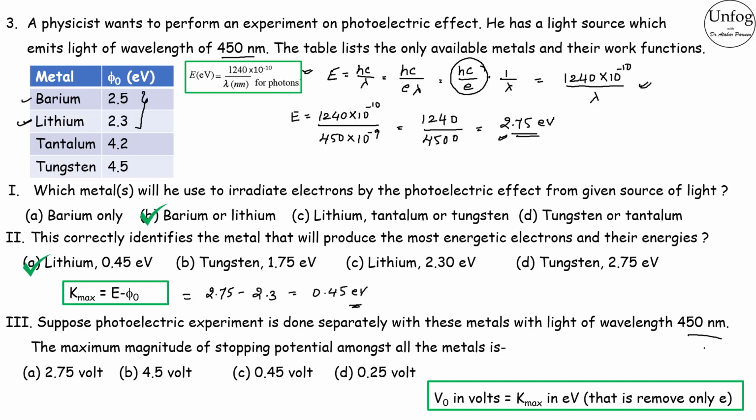If it is in eV, then the maximum kinetic energy in electron volts will be equal to the stopping potential. We have just now calculated the maximum kinetic energy 0.45 eV. So the V naught or the stopping potential will be equal to 0.45 volt.